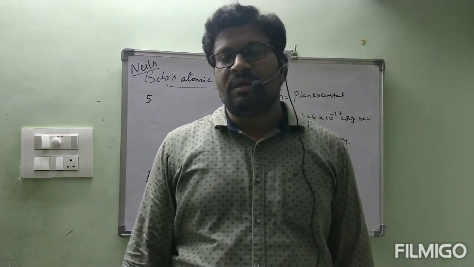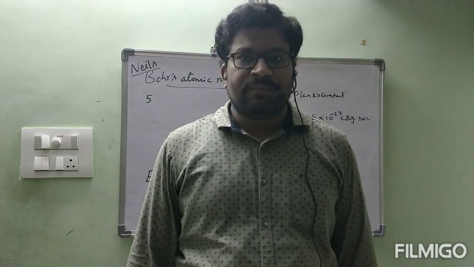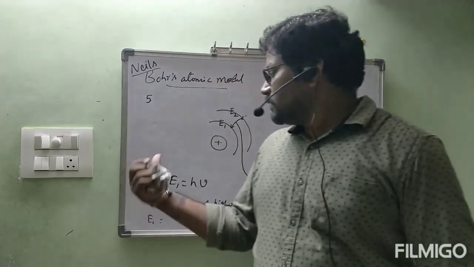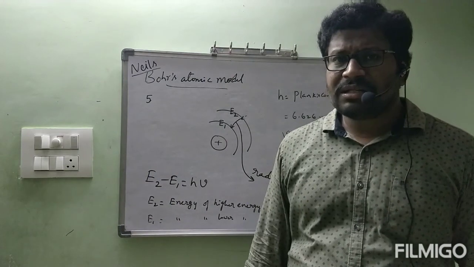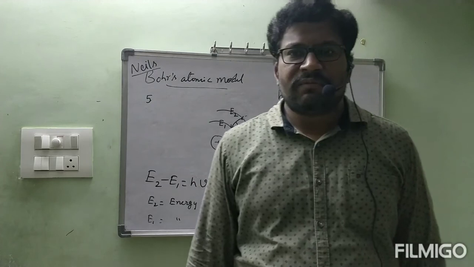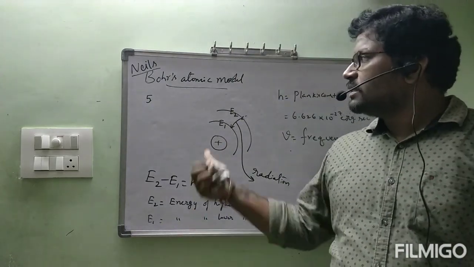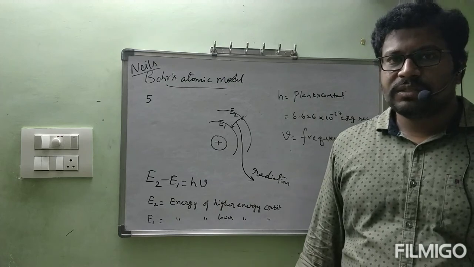Next, when we move away from the nucleus, the energy of the orbit increases. That order also we wrote. 5th: when an electron jumps from higher energy orbit to lower energy orbit, the difference in the amount of energy is emitted in the form of radiation. That one we wrote. This is about the 5 points coming under Bohr's atomic model.